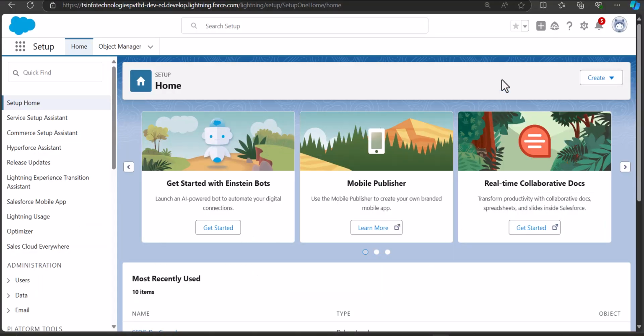As of now, I am logged into my Salesforce developer account. And as I've told you, the first thing that we are going to do for scheduling jobs is creating an Apex class. So to create an Apex class, we will navigate to the Salesforce developer console.